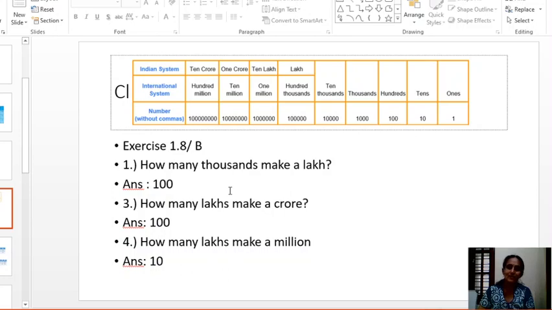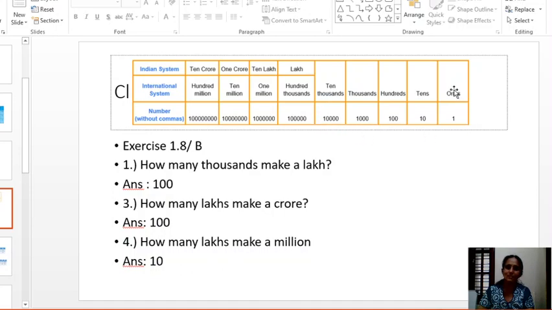We will compare the Indian system and the international system now, and we will answer some questions from your exercise 8. The top row is the Indian system. Up to 10,000 place, the places are the same in both the Indian system and the international system: ones place, tens place, hundreds place, thousands place, and 10,000s place.